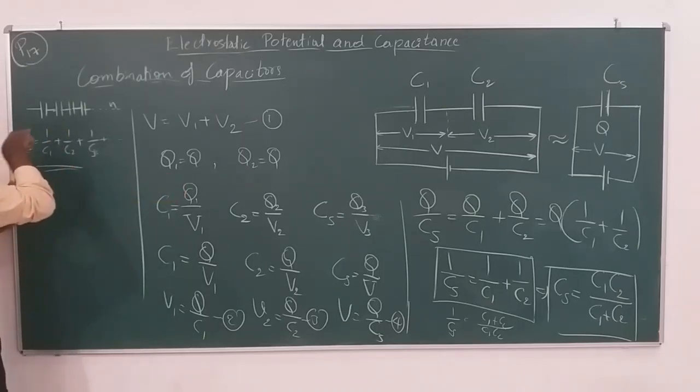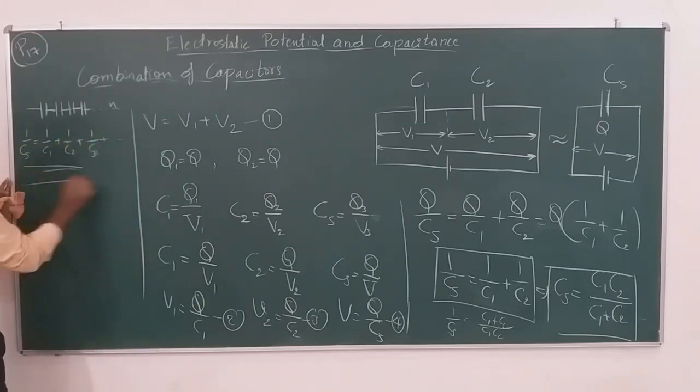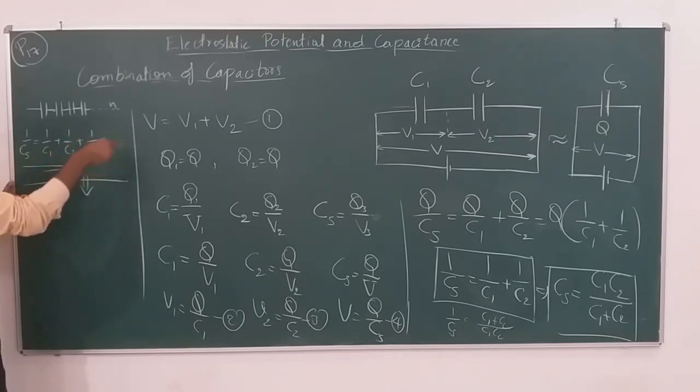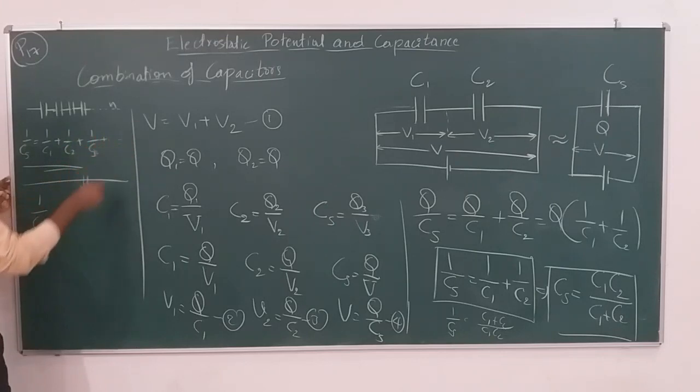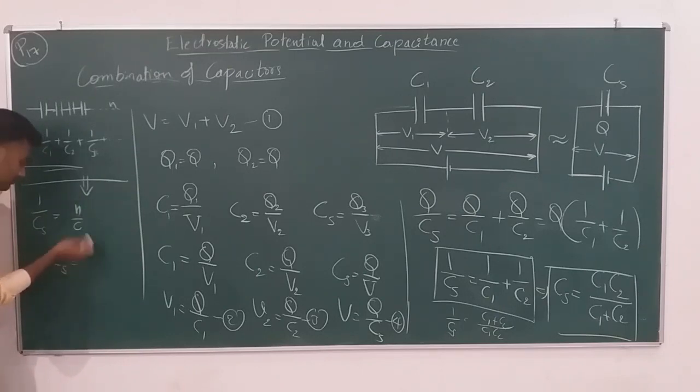Next case: what if all the capacitors connected in series are of the same capacitance, which means C1 equal to C2 equal to C3 equal to C4? Then 1 by CS becomes equal to, all of them being the same, 1 by C plus 1 by C plus 1 by C plus 1 by C, which is n by C. So that makes CS equal to C by n.